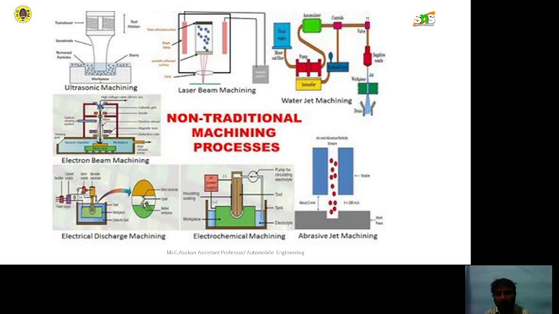And the next one is electron beam machining. In this machining operation, we can cut the material or remove the material by using the electron beam. Okay, and then electrical discharge machining. By using electric power, we can remove the material to get the shape. And electrochemical machining. Okay, in this machining process, we will use chemicals for the etching process. We will remove the material step by step.